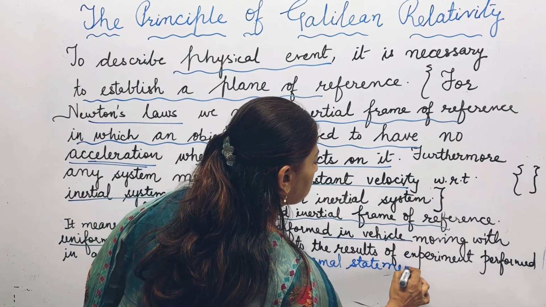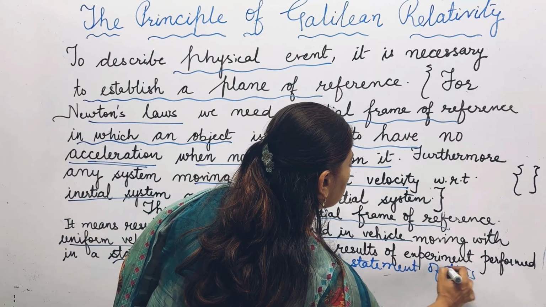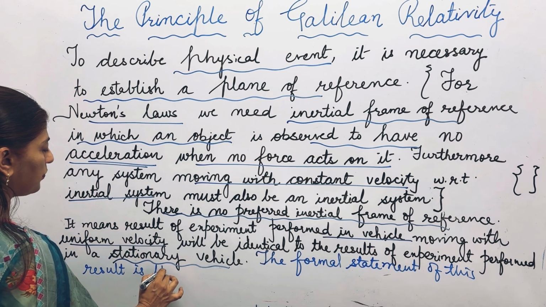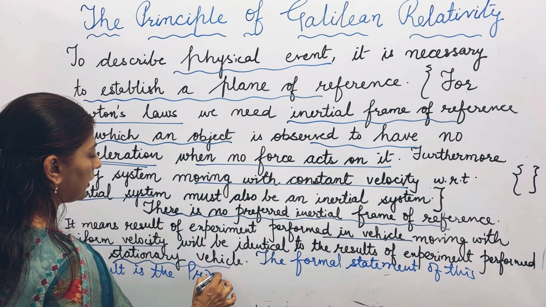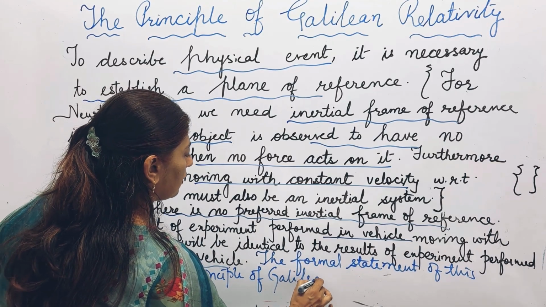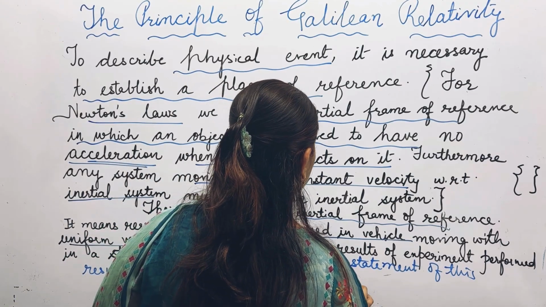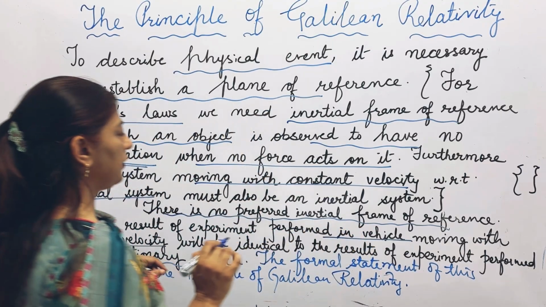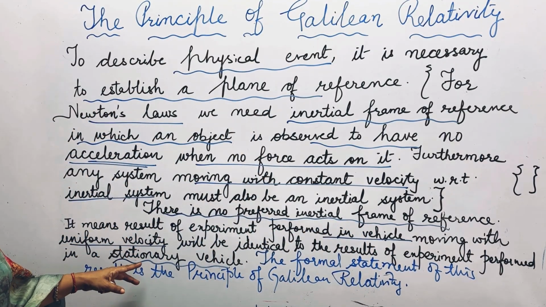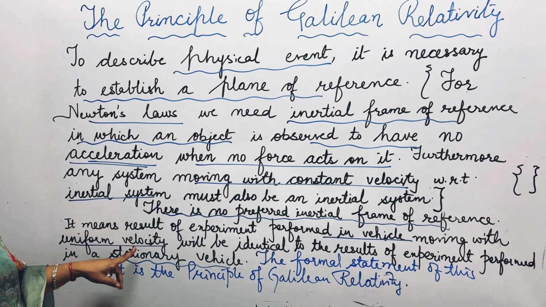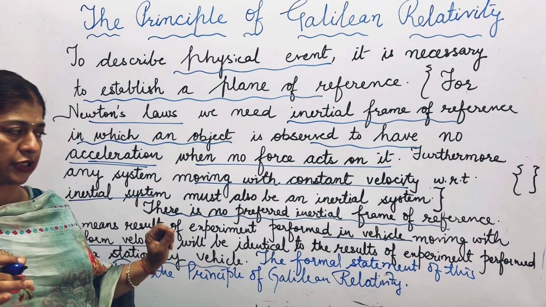The formal statement of this result is the principle of Galilean relativity. Here, the Galilean relativity principle indicates that if a body, that is a vehicle, is moving with a uniform velocity, the results of the experiment will be the same as those of the stationary vehicle.